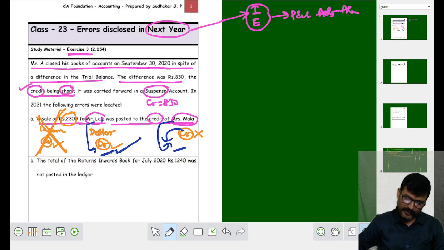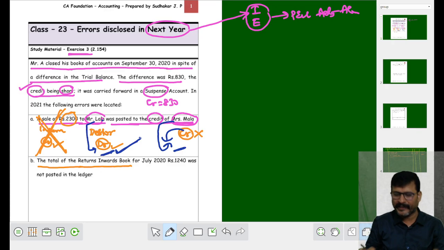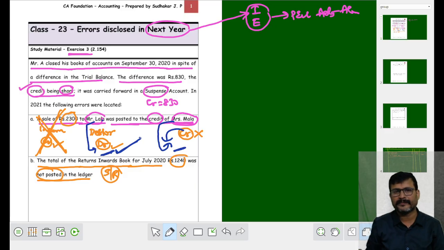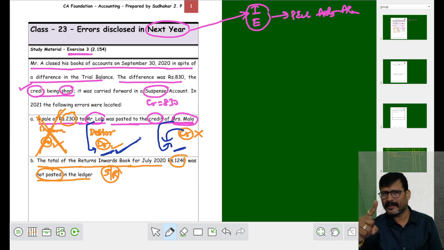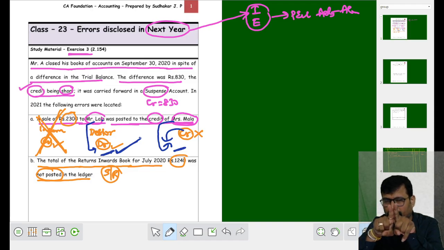Let me move on to the next one. Total of return inward book. What do you mean by return inward book? It is the sales returns book. Of July 2020, 1240 was not posted in the ledger. Not posted. Fine. Sales returns is what? Sales and sales returns are opposite, but come under the same heading.